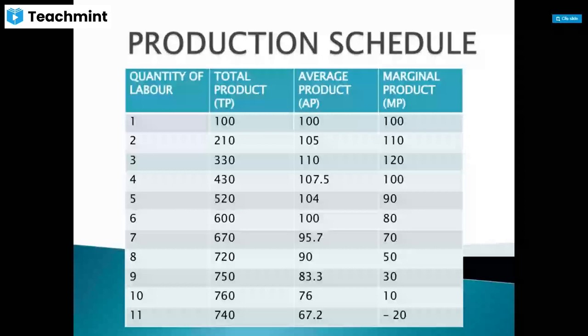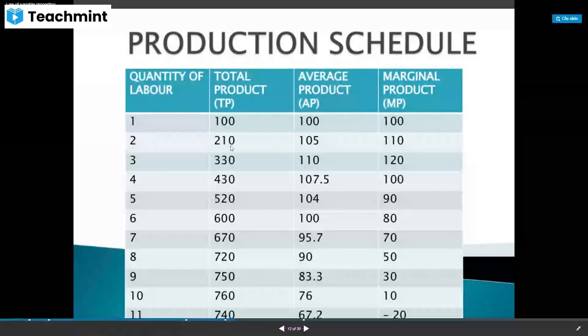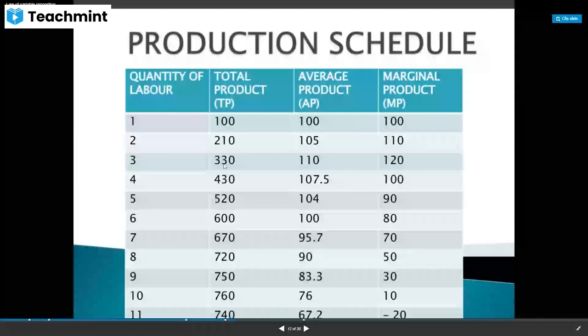That means initially 100 and 210, that means 110 it is increasing. Later on 210 to 330, that means 120. Later on 100. So initially it is increasing at an increasing rate. After that it is increasing at a decreasing rate. That means the difference here is changing.